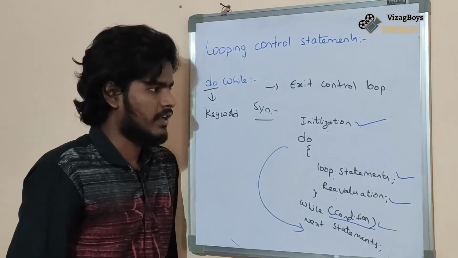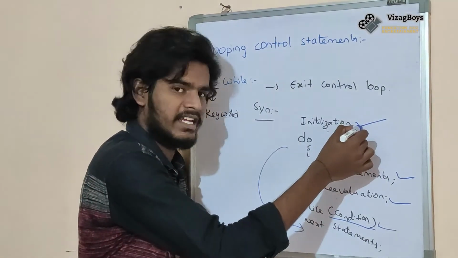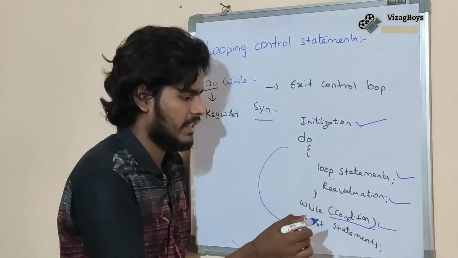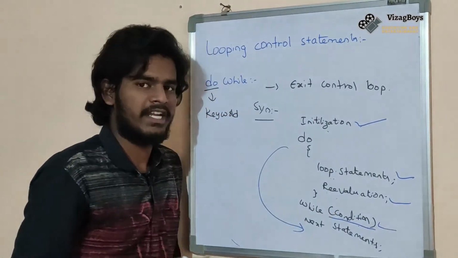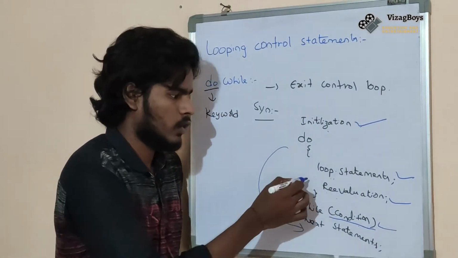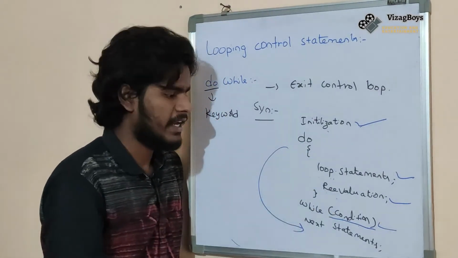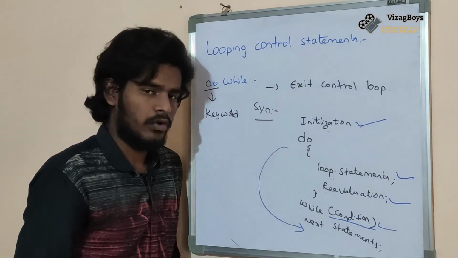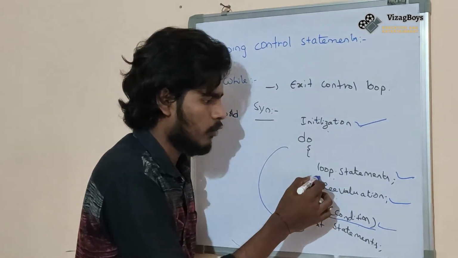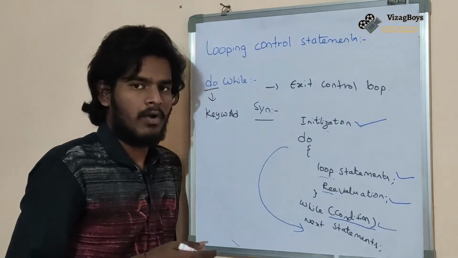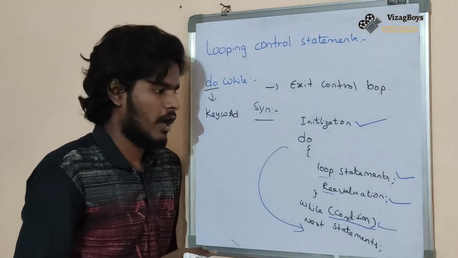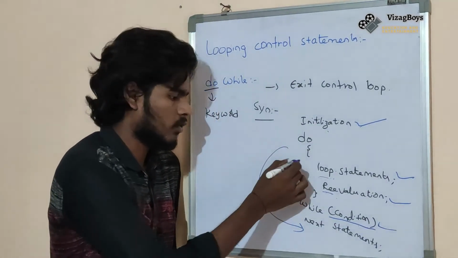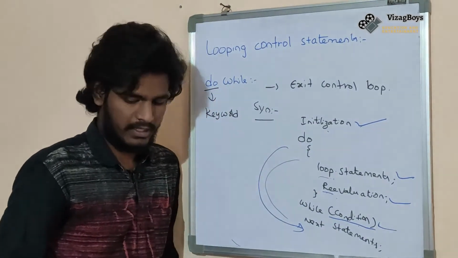Okay friends, listen carefully. First of all, it will check the initialization, then execute loop statements and revaluation. Okay, then it will check the condition. If the condition was true, then it will execute the loop statements and revaluation. Again, it will check the condition. If the condition was again true, it will execute loop statements and revaluation again. The process will be continued as long as the condition is true. Okay, once the condition was false, it will go to the next statements.